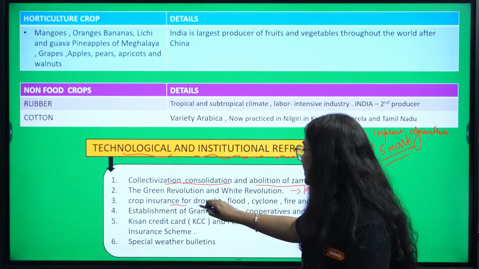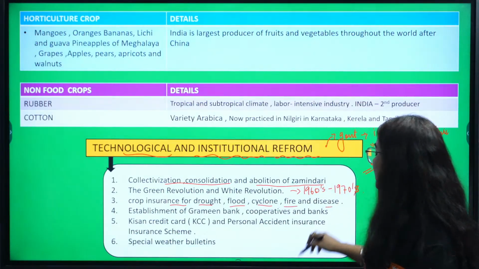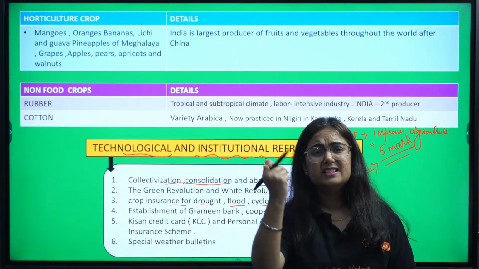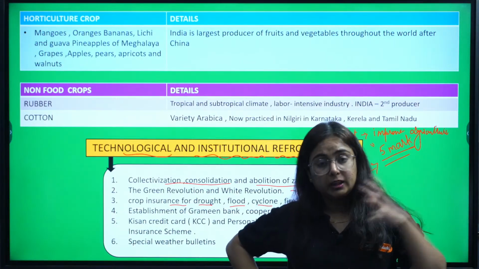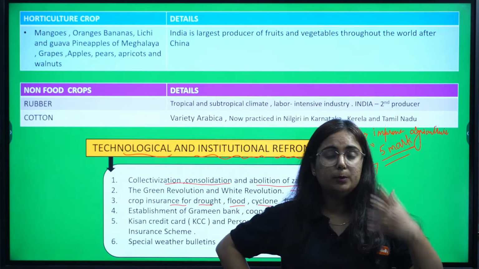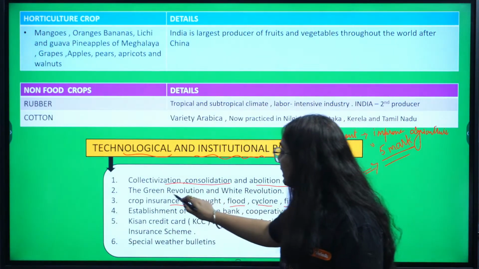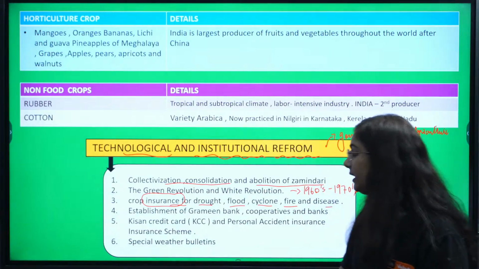We have crop insurance for drought, flood, cyclone, fires and diseases. We know that at certain times disease spreads in the crops, floods come, drought happens, and because of which farmers are very much affected. In that case, crop insurance is provided.